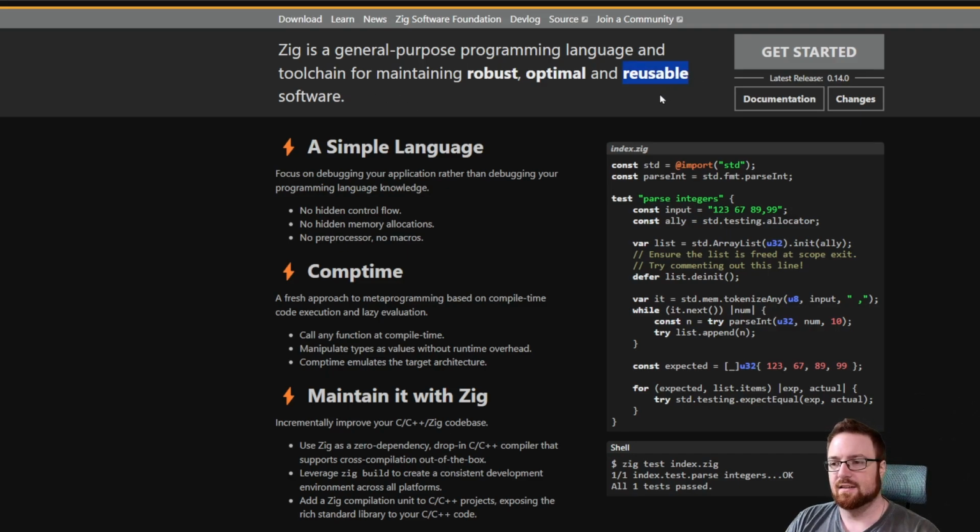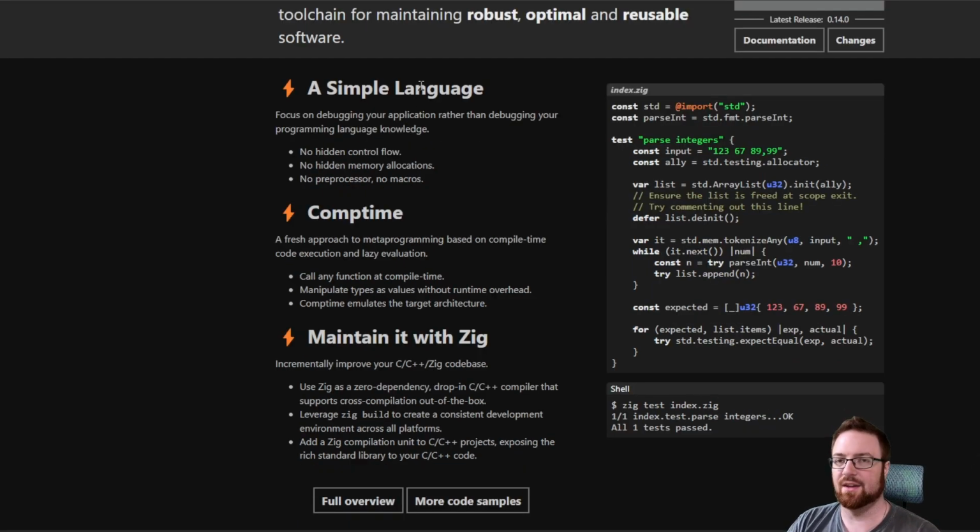This is funny to me because can you guys tell me in the comments if there is a language that doesn't make reusable software? Because I thought that was the whole point of software. Am I missing something that's like super obvious? Let me know in the comments. No hidden control flow. Hidden. Hold up. Also, let me know if you know what it means by hidden control flow.